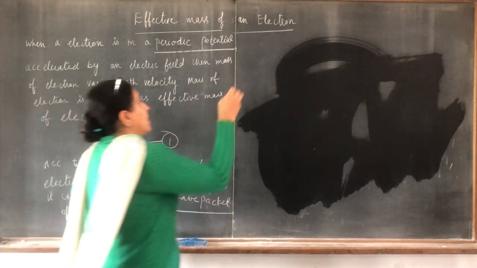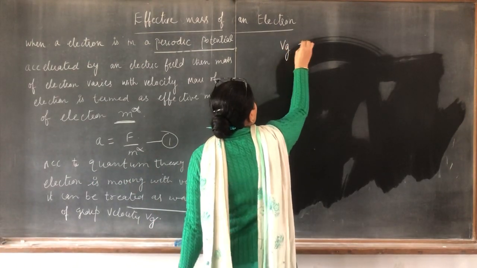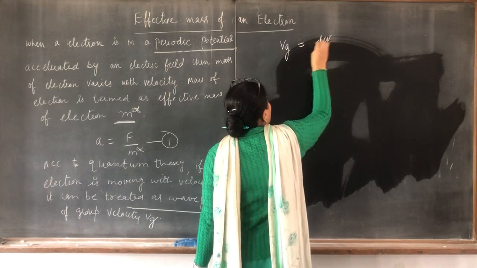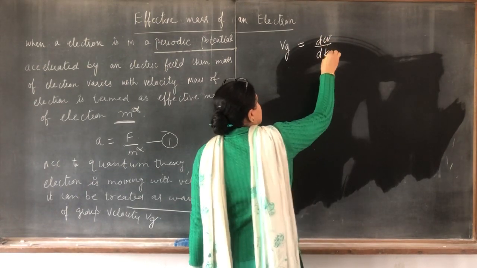So now Vg will be equal to d omega by dk, the derivative of omega with respect to k.